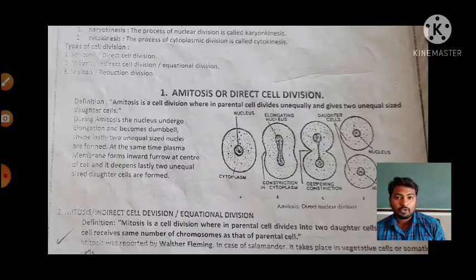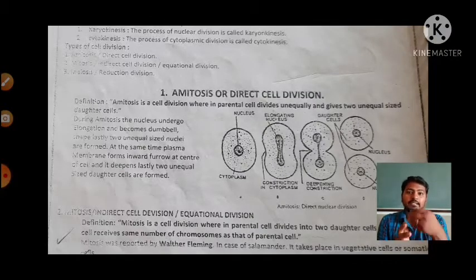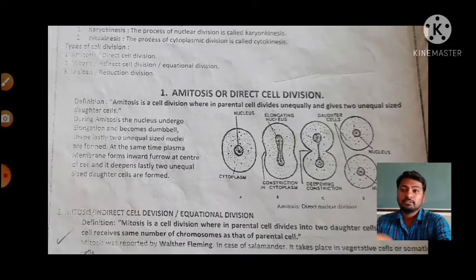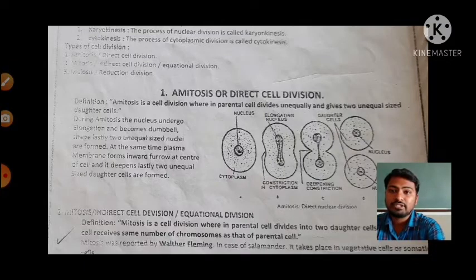In this division, a parental cell directly gives rise to two daughter cells. First and foremost, the parental cell shows division in the nucleus, which is nothing but karyokinesis.